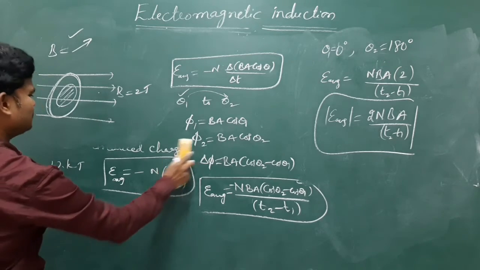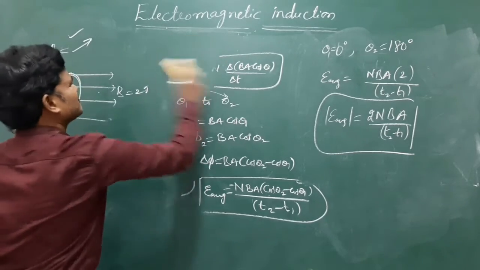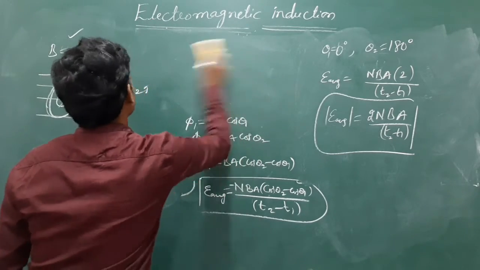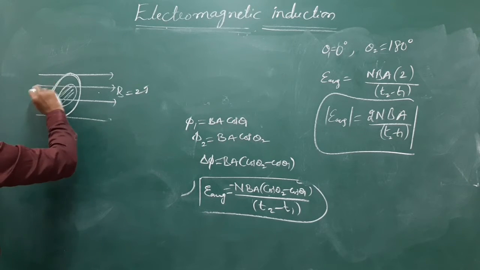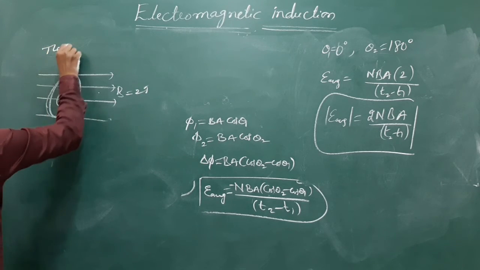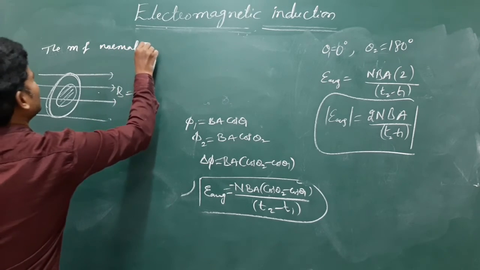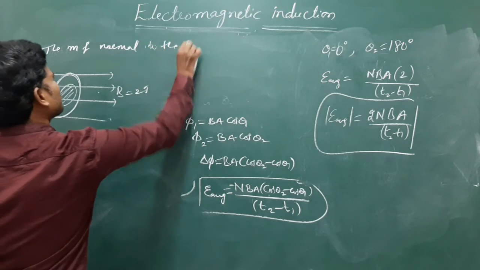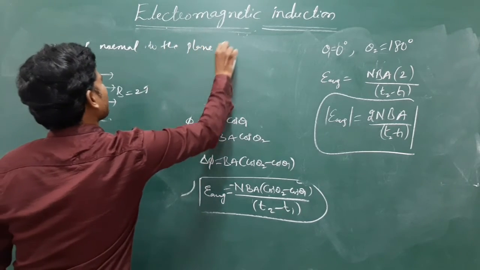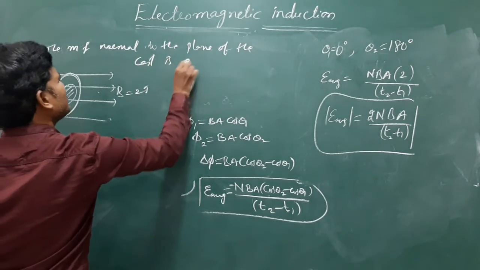Let me add one simple problem. The magnetic field normal to the plane of the coil is something like 2 Tesla.